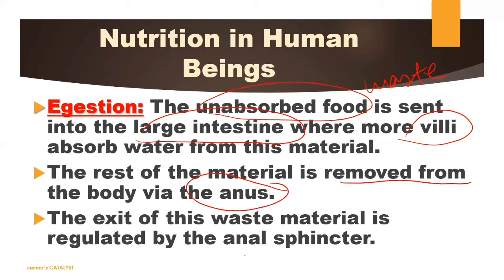Okay, we have an anal sphincter जिसके through हम लोग अपने waste material को as per requirement, when pressure is created, can release from our body. So our nutrition in human being is also completed here. Hope this is clear to you. This video was based on nutrition in amoeba and nutrition in human being. The topic of nutrition in human being is very important. We need to learn all the enzymes, all the secretions of these glands properly, and what are the